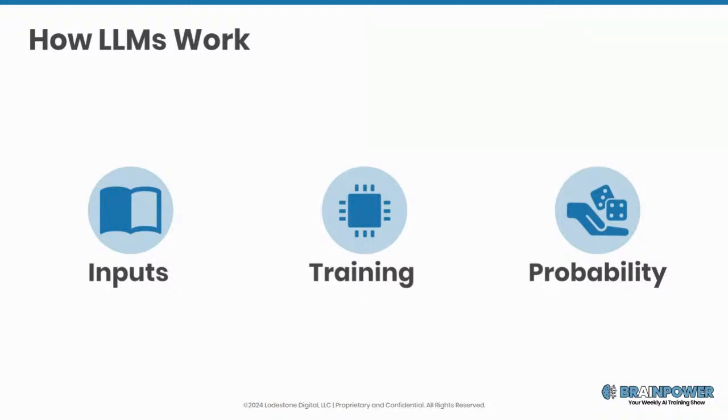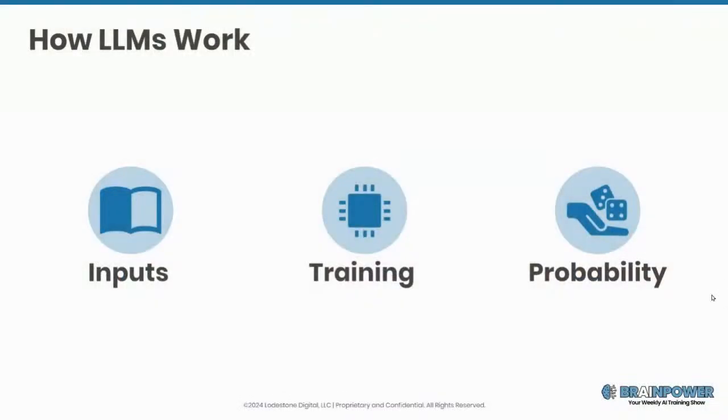I know that for some of you, when you're working with ChatGPT, it feels like a Google search or it's grabbing the information from the internet. And that's not the case at all. You have to keep in mind that we are working with a vector database. And everything that the model was trained on are just points of information. And so when you type in a prompt, there are words that are coming back, and it's all based on probability. Now, what I want to do is go ahead and show you an example here.